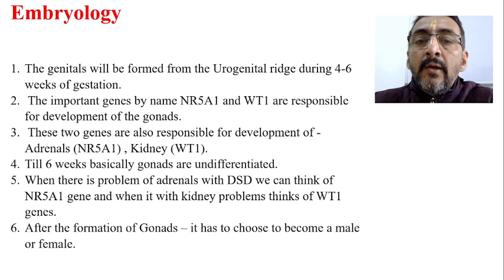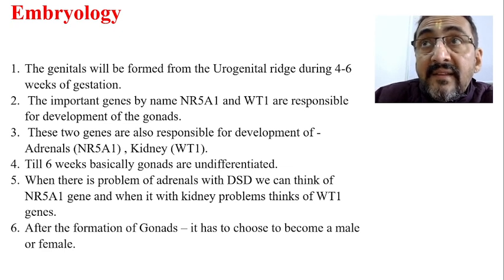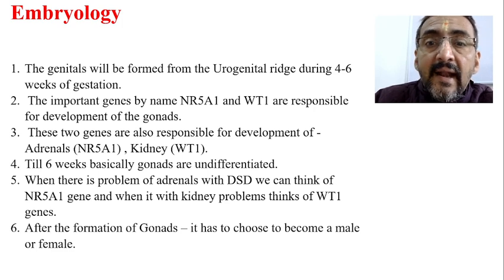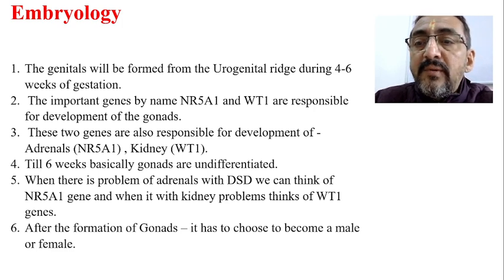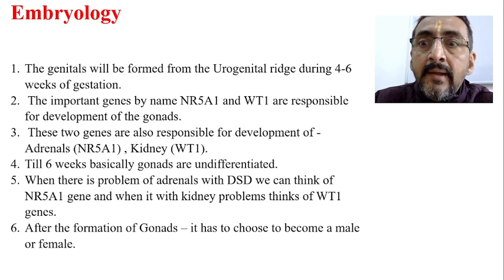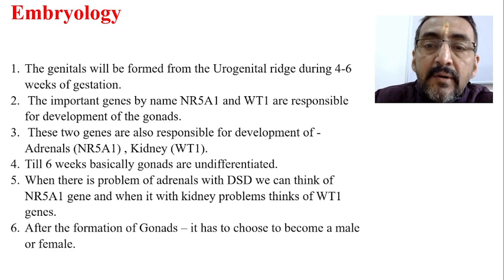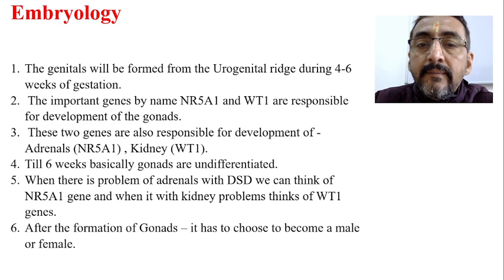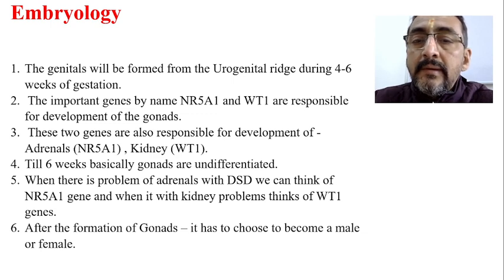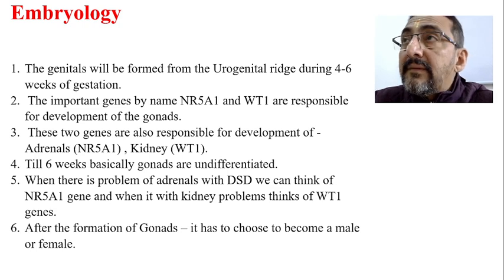Now suppose there is some problem of the adrenal gland. The gene responsible for adrenal gland development is NR5A1. So when there is a problem in this particular adrenal gene, then we can think of NR5A1.